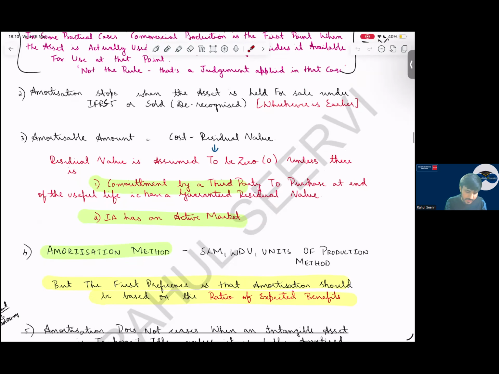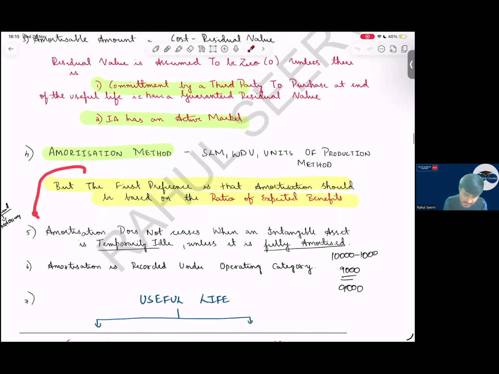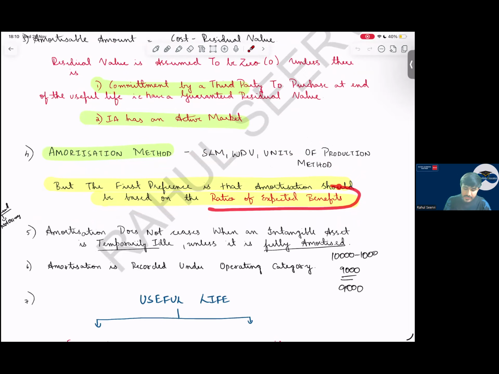So what are the amortization methods? SLM, WDV, units of production method. But the first preference is given to what? The first preference is given to the ratio of expected benefit. As it provides the benefit, record depreciation.